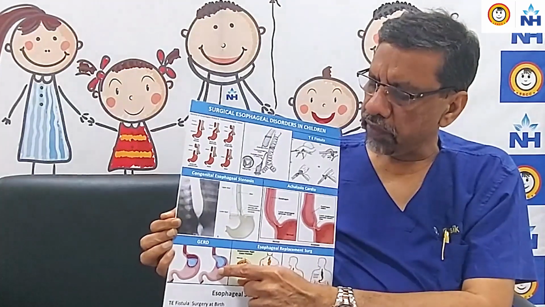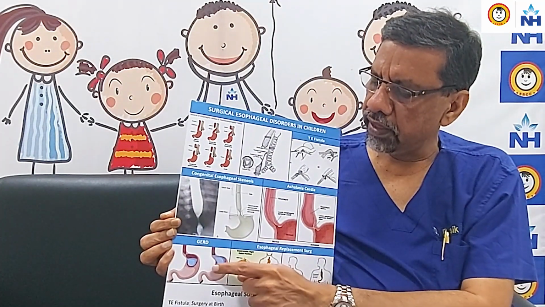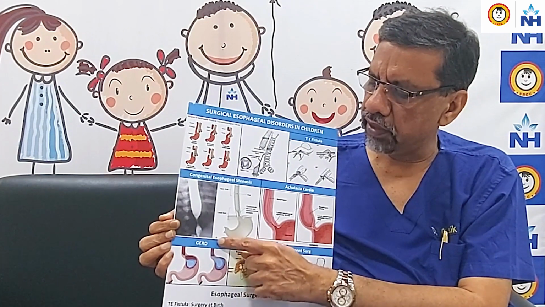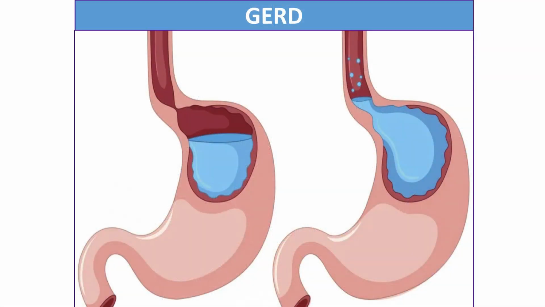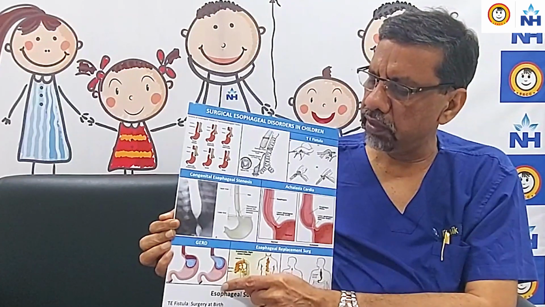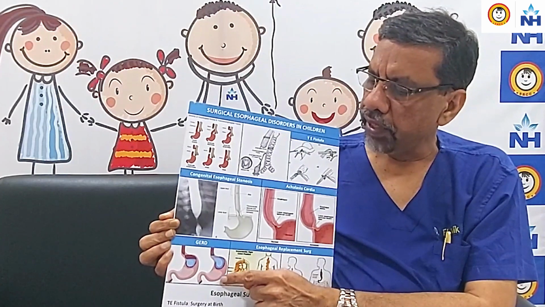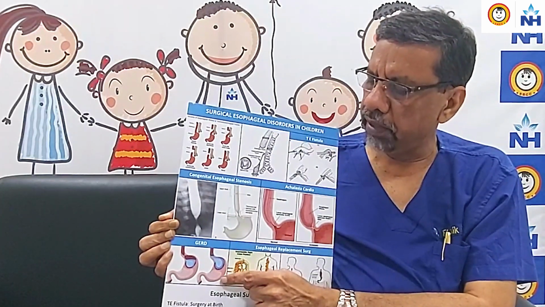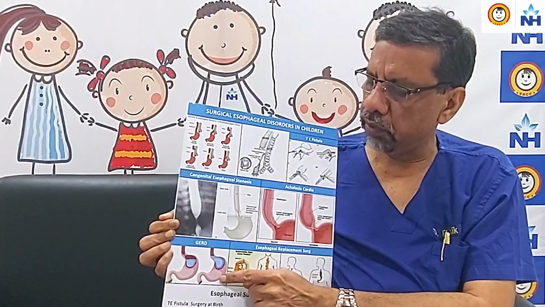One more condition which we see in children is gastroesophageal reflux disease, also known as GERD. It is seen even in adults, but the same problem can be seen in children. Many neurologically impaired children also have this problem.